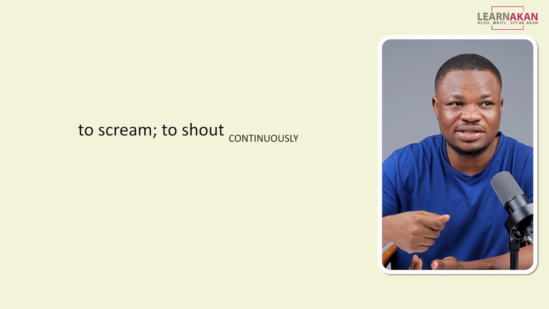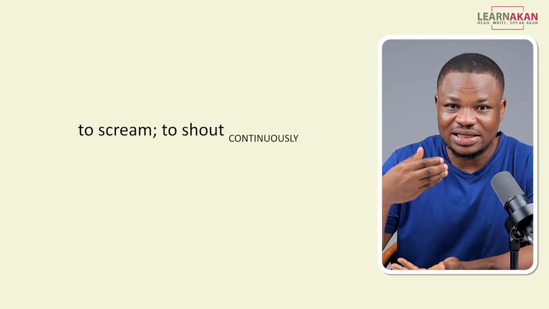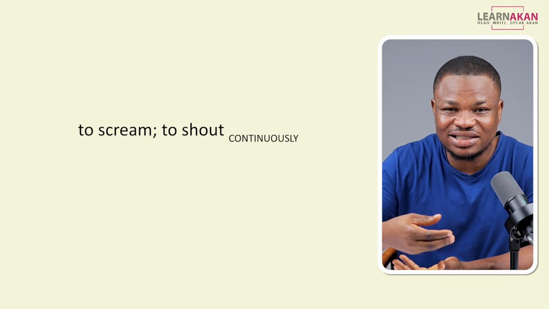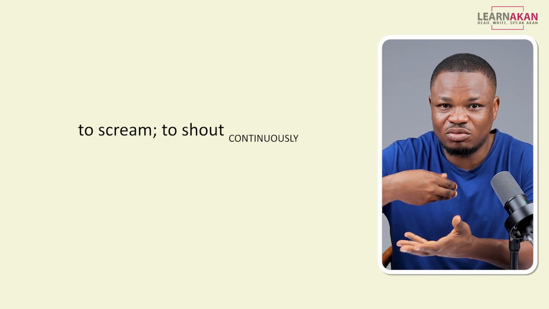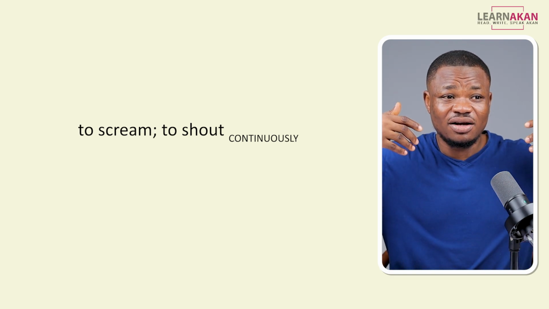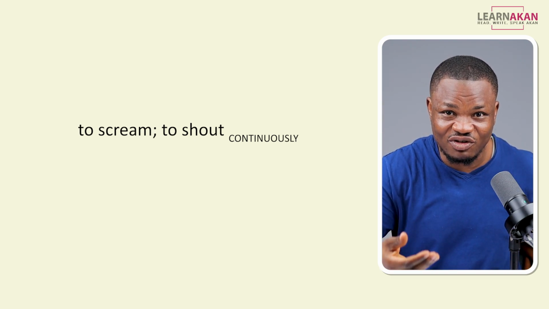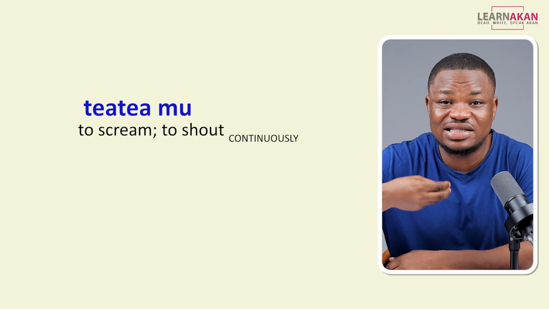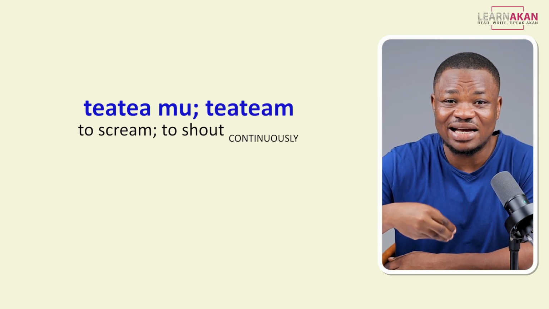Because I told you that in Chi, when you reduplicate a verb, it typically indicates that the action of the verb happens not just once, it happens multiple times, right? So if the person is shouting, screaming continuously, then we can reduplicate the verb, and then we'll have tia tiemu, or simply tia tiem.